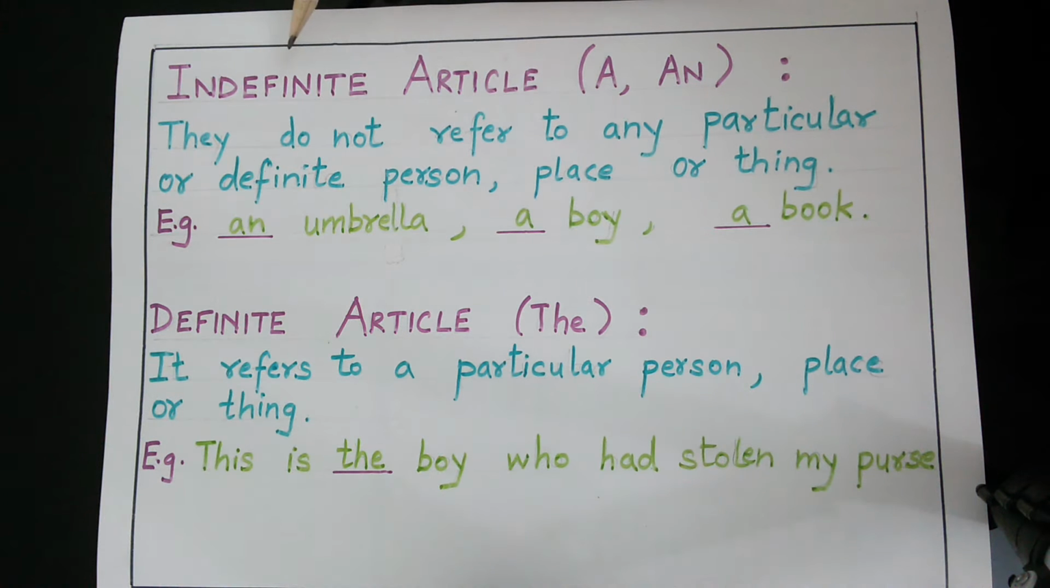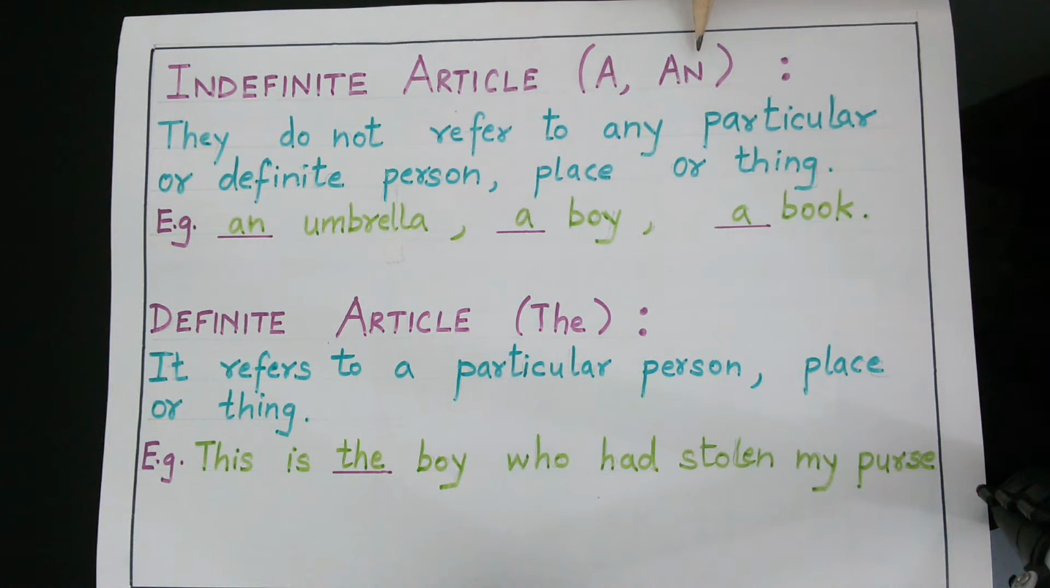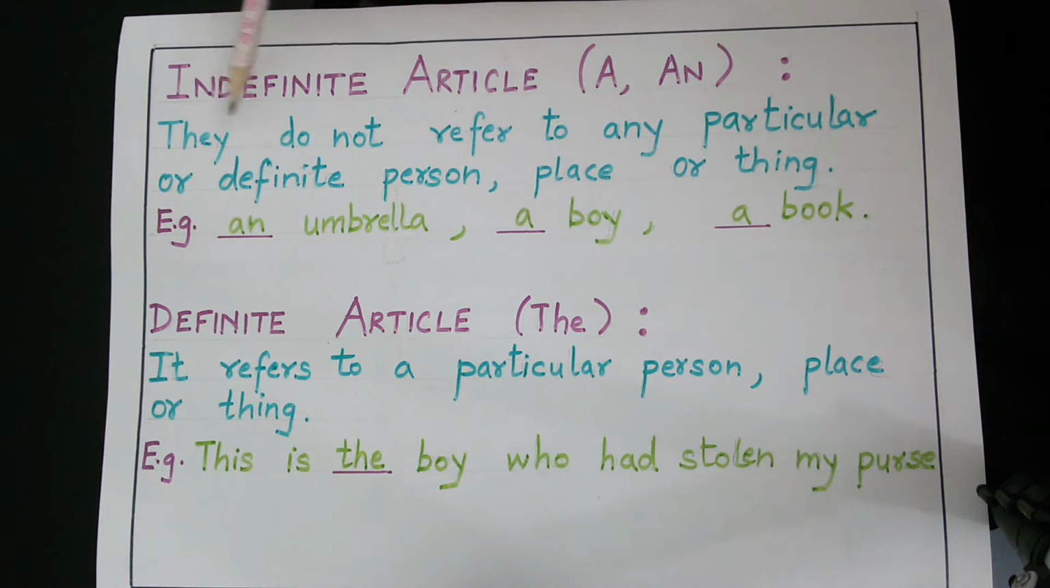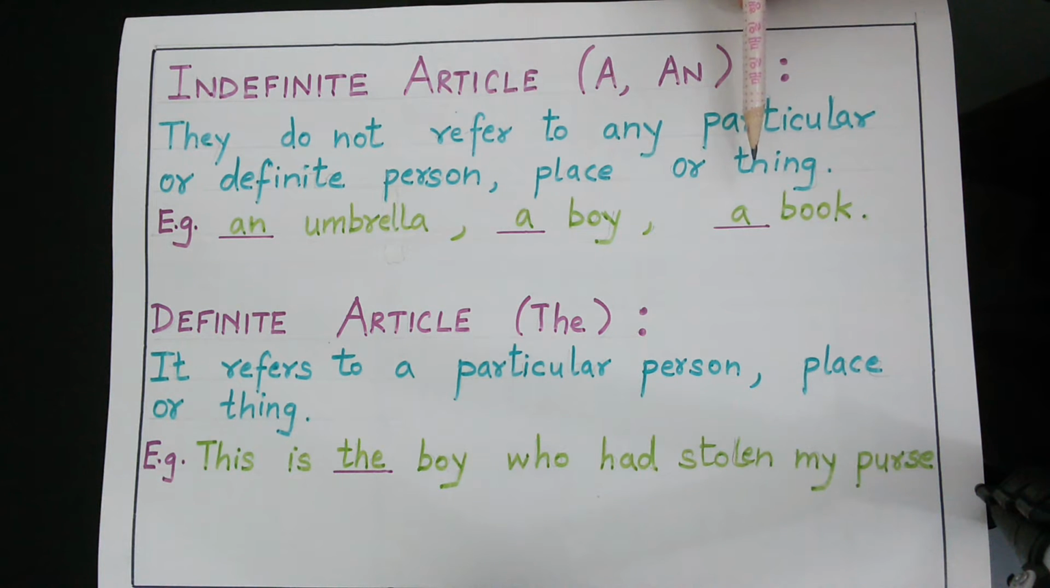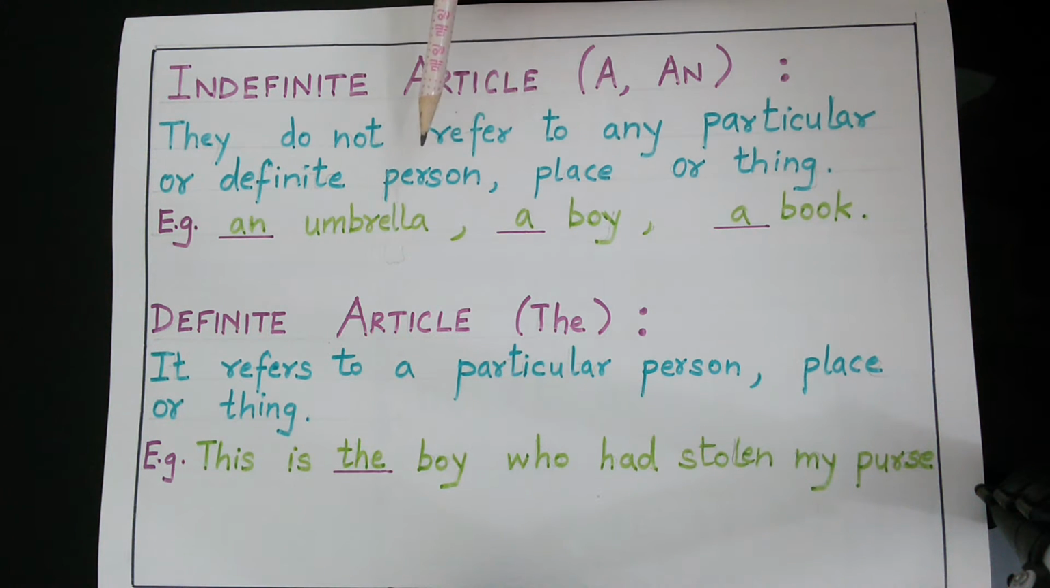Now we will learn about indefinite articles. A, an are indefinite articles. They do not refer to any particular or definite person, place or thing. That means indefinite articles are those which do not refer to any specific person, place or thing. It is commonly used. For example, an umbrella, a boy, a book. Now here an is used before a vowel sound. U is a vowel, so we use an umbrella. A boy, a is used before a consonant sound.